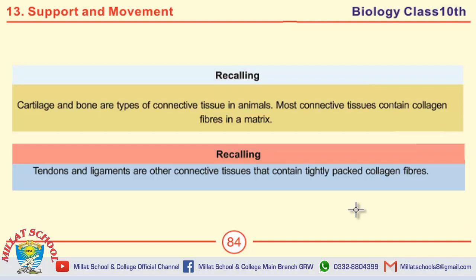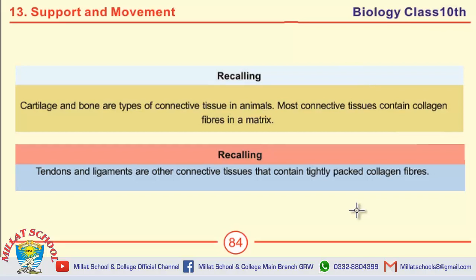As you know, we are continuing the topic of cartilage and bones. The page which you can see on the screen contains only two of the important MCQs. Cartilage and bones are types of connective tissue in animals.